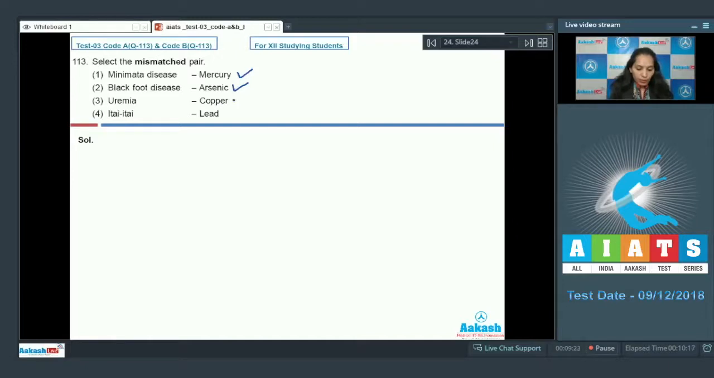Third, uremia, copper. This is also correct. Uremia, or the high amount of urea in the blood, is caused by the consumption of copper. Fourth, Itai-Itai, lead. This is the mismatched or the wrongly matched pair. Why? Because Itai-Itai is a painful disease and the pain remains in the skeletal muscles, and it is due to the consumption of high amount of cadmium, not the lead. So the correct answer for the given question is option number 4. Let's move on to the next question.